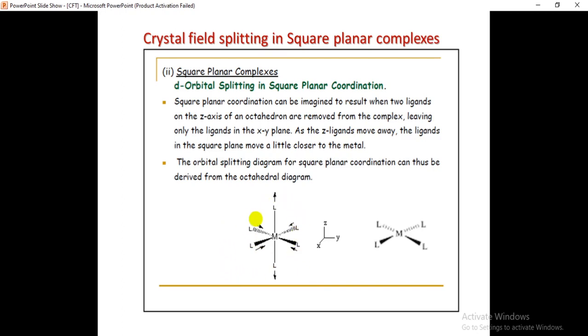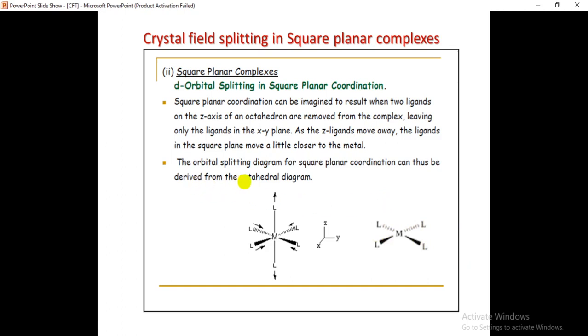How can we get the square planar complexes from this octahedral geometry? By removing these 2 ligands from the z-axis. Is it clear? By removing these 2 ligands from the z-axis, we will get the square planar complexes.